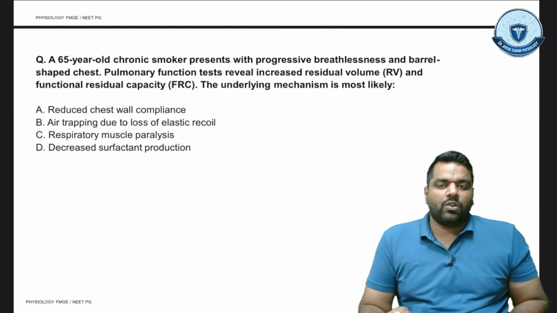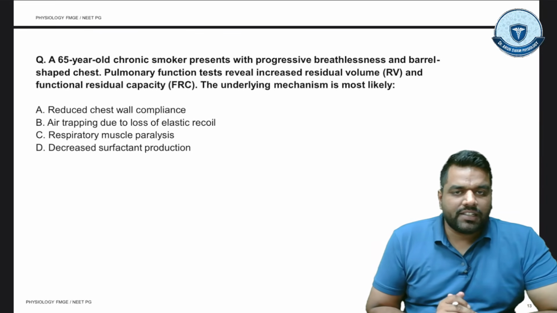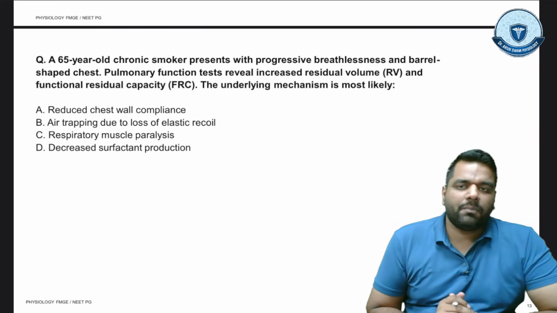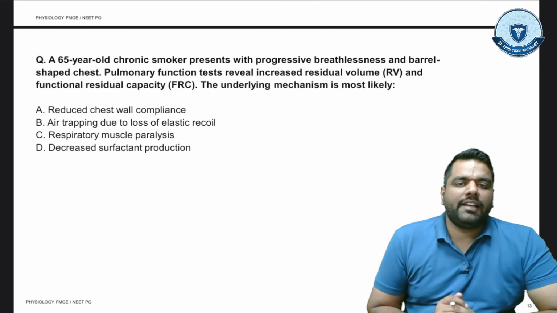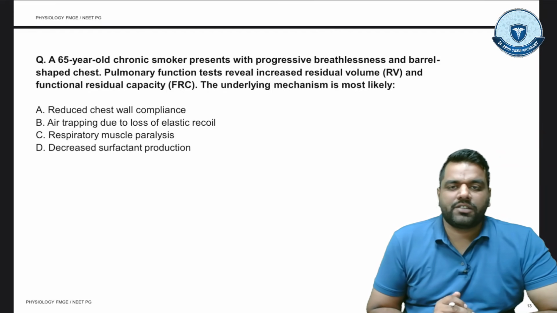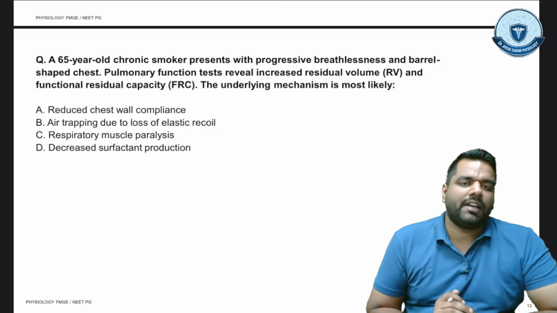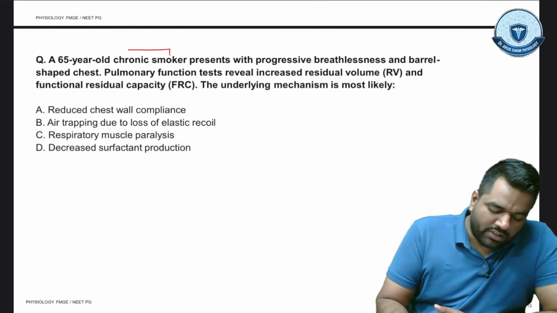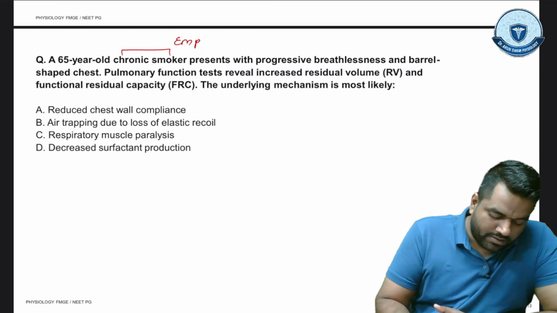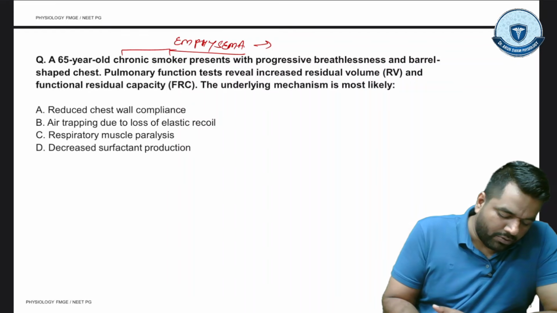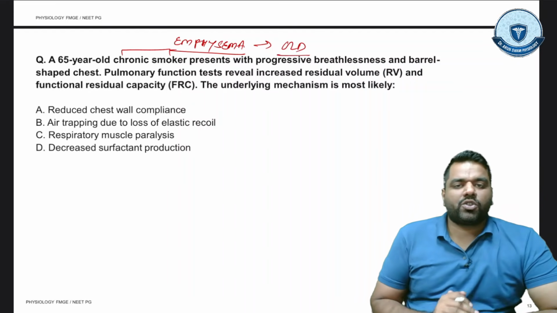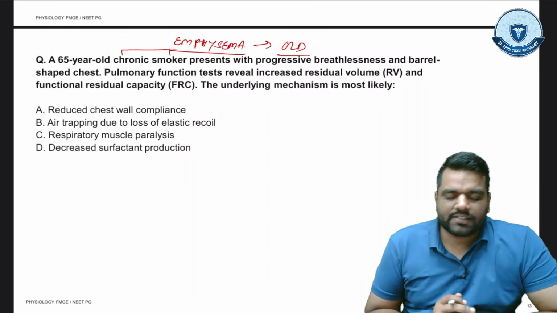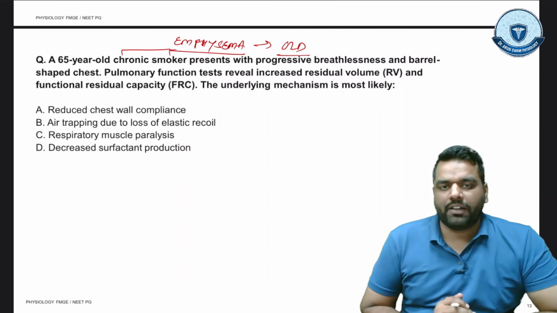A 65-year-old chronic smoker presents with progressive breathlessness and a barrel-shaped chest. The pulmonary function test reveals increased residual volume and functional residual capacity. The underlying mechanism is that, guys, this is actually a case of emphysema. Emphysema is a type of OLD, because the most common cause of emphysema is smoking and the second one is alpha-1 antitrypsin deficiency.